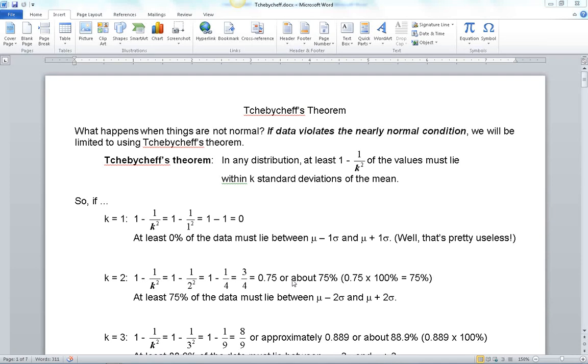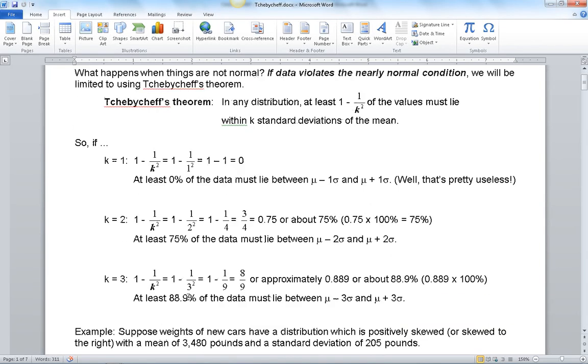Notice in this case, 75% is 20 points lower than the 95% we used with the 68, 95, 99.7 rule. But you're guaranteed to have at least 75% of values within 2 standard deviations of the mean, whereas the other rule is sort of what works empirically, or it's been observed to work pretty well in most cases, but not necessarily all.